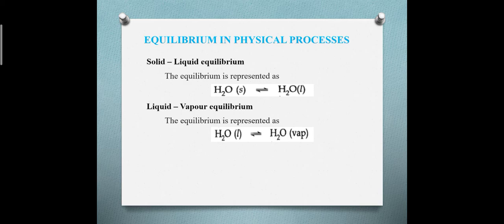The vapor condenses together to form liquid water again. At that temperature there is no net change between the liquid water converting to vapor or vapor to liquid. So a liquid vapor equilibrium is established here.